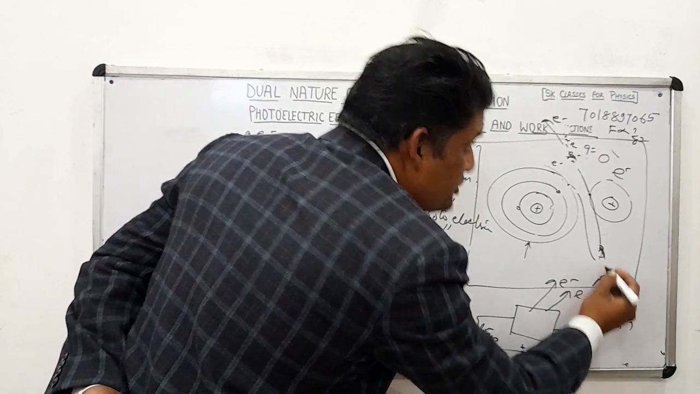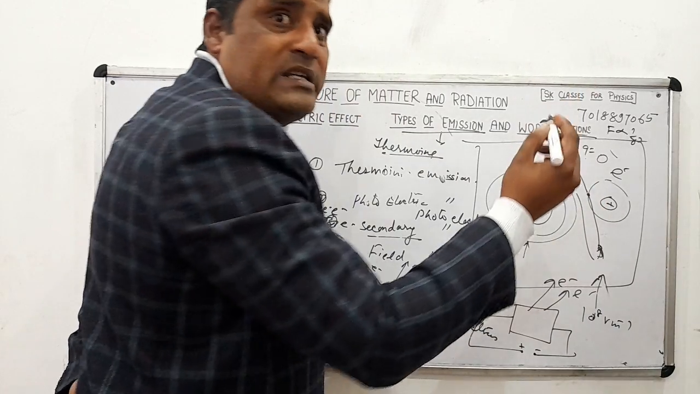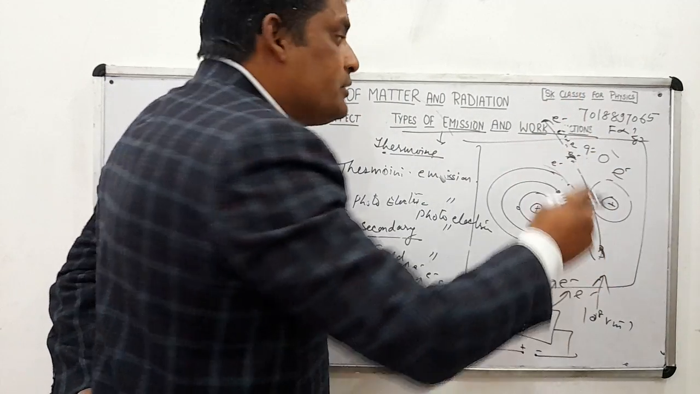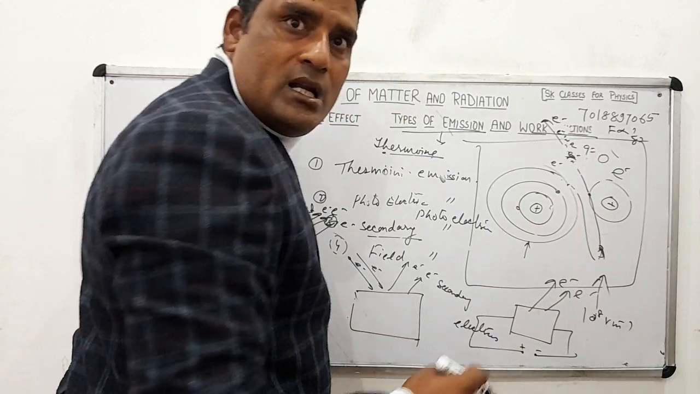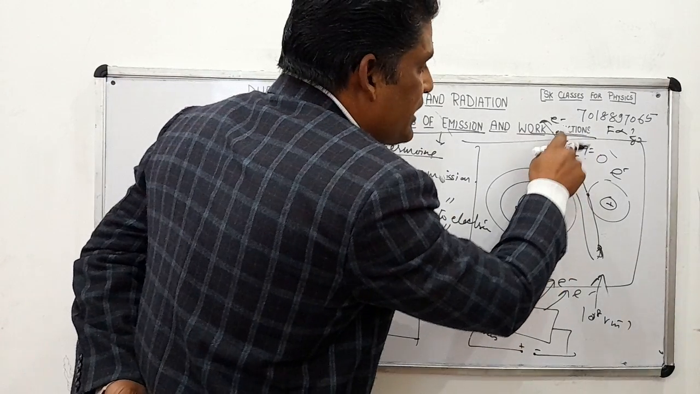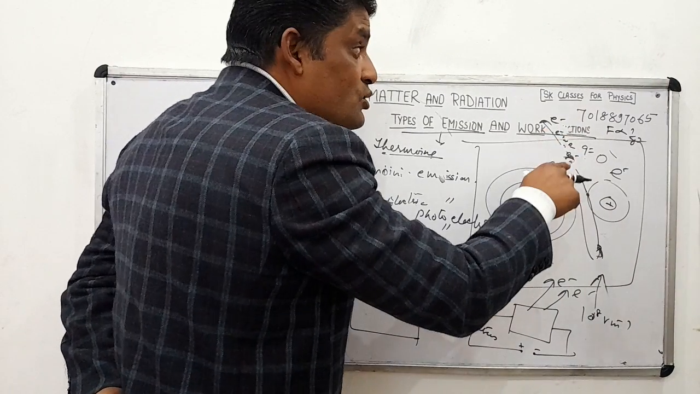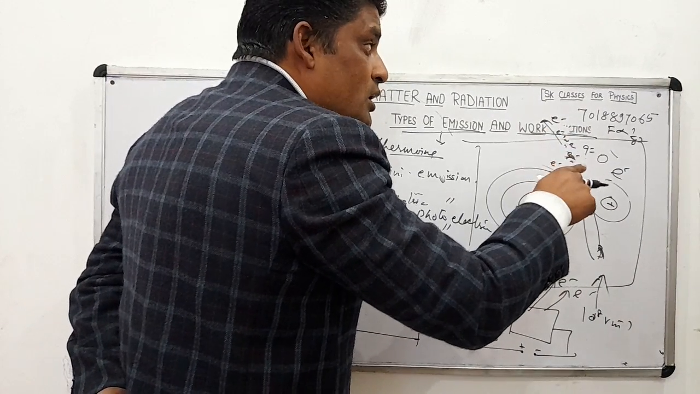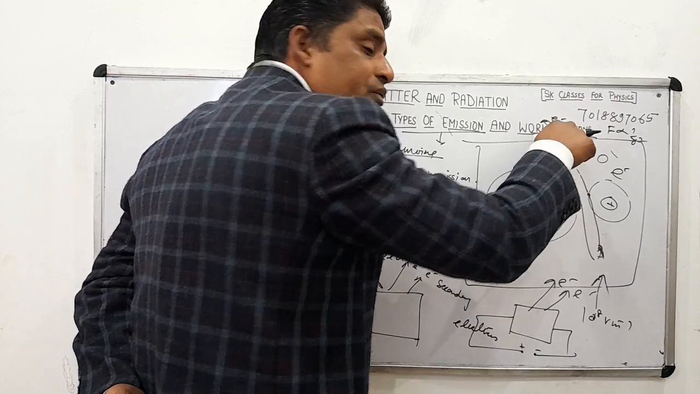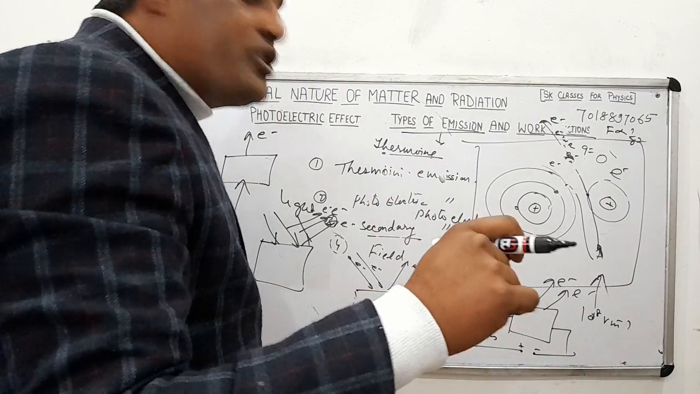Now what will we do? We will apply energy to this metal surface, and this electron will just leave the metal surface, and its velocity becomes equal to 0. Then this is called the work function of the metal. What is called the work function of the metal? Means the electron will just come out from here and stop. Means just leave the metal surface. The work done to leave the electron from the metal surface is called the work function of the metal.